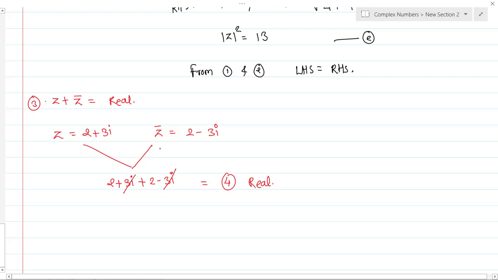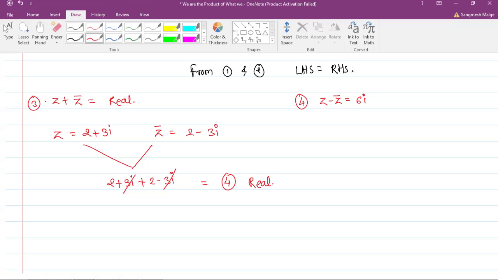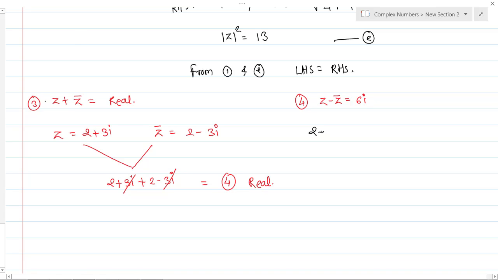Let's see the last one, which is z minus z bar equals 6i. It's very simple. How will we do it? z is 2 plus 3i, minus of z bar, which is 2 minus 3i. It's a conjugate. So 2 plus 3i minus 2 plus 3i. So minus 2 plus 2 cancel, and 3i plus 3i becomes 6i. So 6i, hence proved. Okay, simple, good.